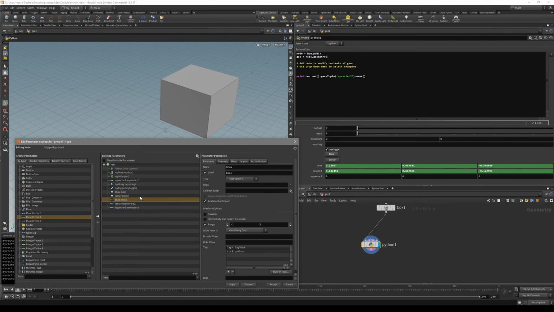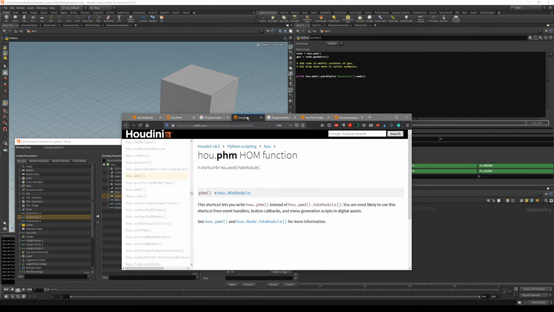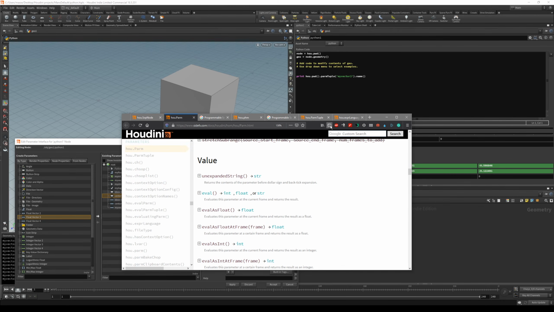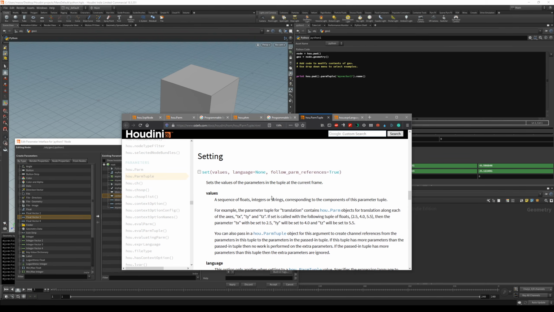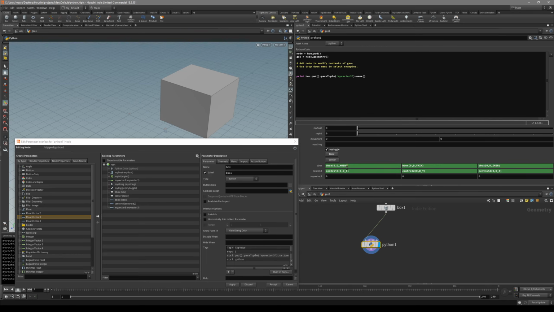First of all, let's go back to the help. First things first, you know that for the expressions with the parm we use the set expression. You would intuitively think that we also have the set expression for the parm tuple. We actually don't have it, so what we have to do is use the set method, and we have to just give it a hou.ParmTuple object. So basically we want to reference our bounding box setup, where we wrote in our bounding box hscripts, and paste it in here as a reference to this one.